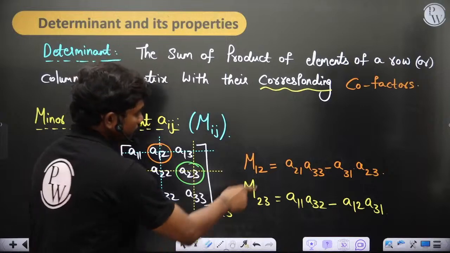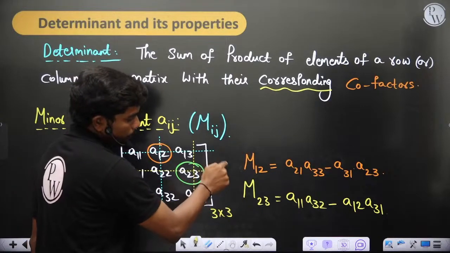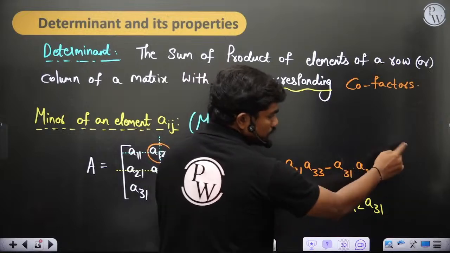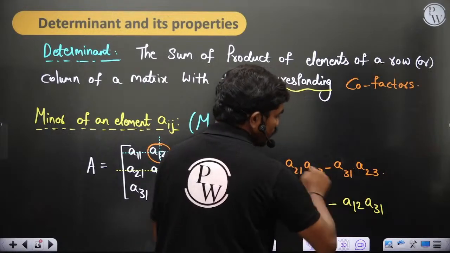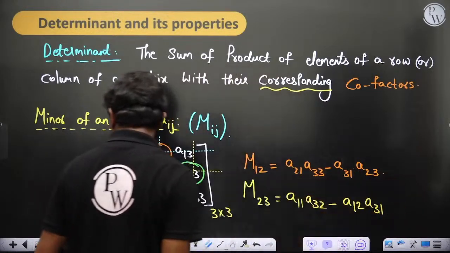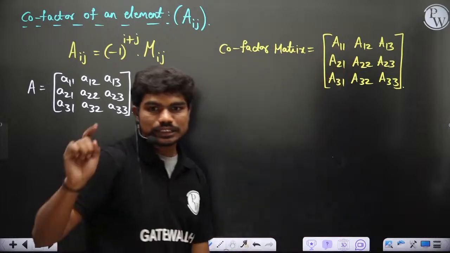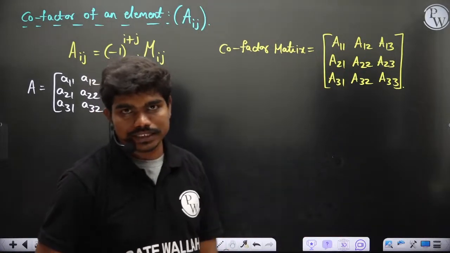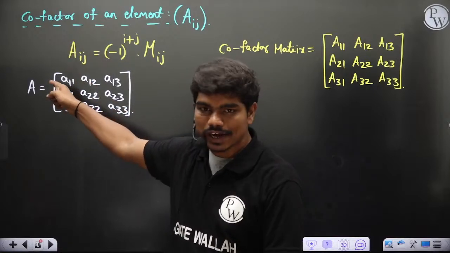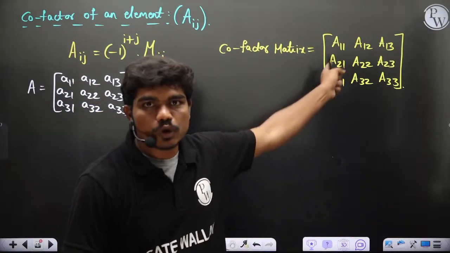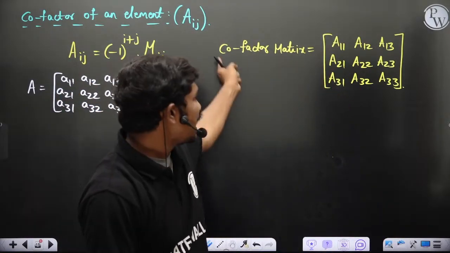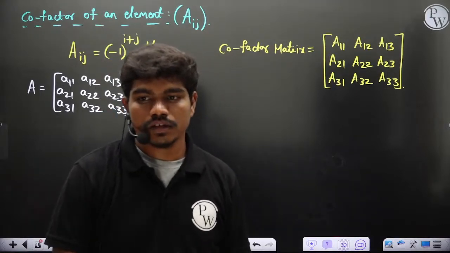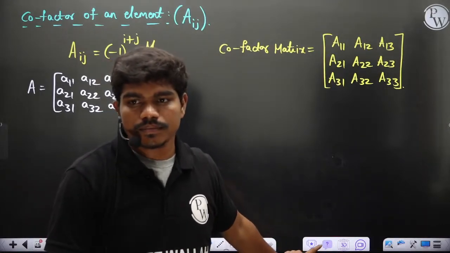So if I want to calculate A12, -1 whole power 1 plus 2 into this term, means this product into -1 whole power 1 plus 2, this total term what I am getting, that's nothing but my A12. Is this clear to all of you how I have formed this matrix? Yes or no? Basically for each element in this matrix I am calculating a cofactor and I am again putting them together in a matrix form, because of which I am getting this cofactor matrix. Okay, is this clear? Yes or no?